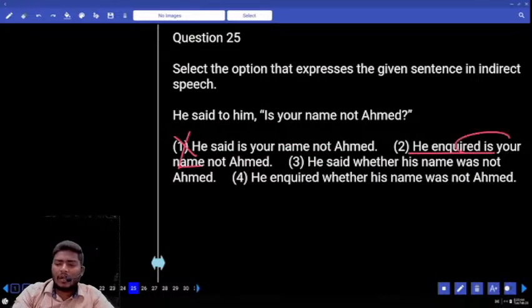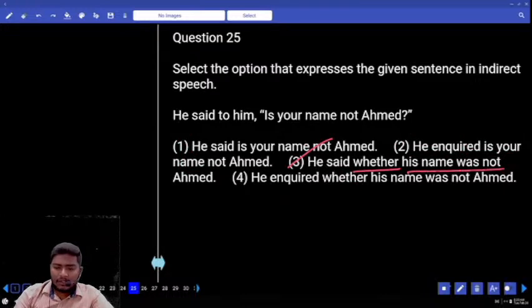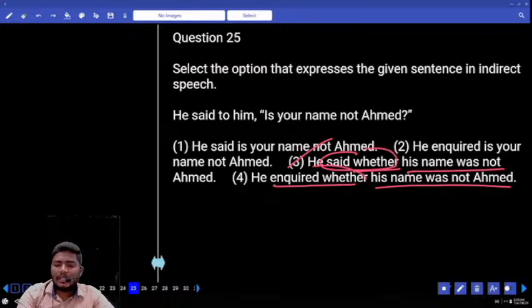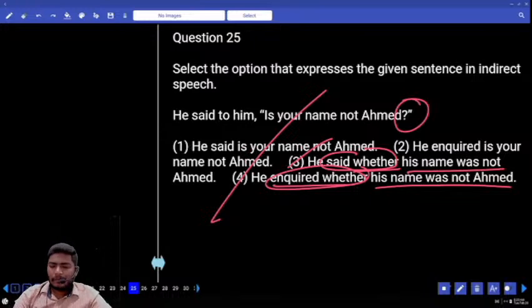Now, he said whether, possible, his name was not Ahmed. Another one is, he inquired whether his name was not Ahmed, also possible. Which one is correct in these two? One is said whether, another one is inquired whether. Since it is interrogative, we can go with the fourth one. Thank you.